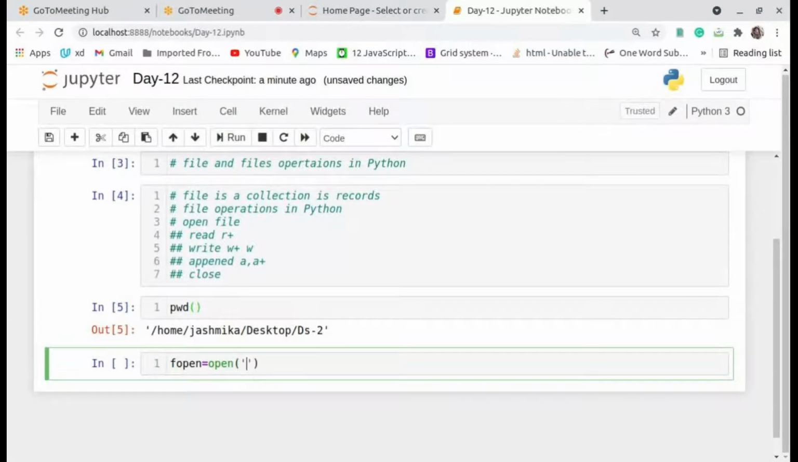If you have the file in your directory, you can directly open it, or else you have to create it. data.txt, this is my new file. Now I create it. After that you have to mention the permission for the file. If you want to read the file, you can take R. If you want to append data into the file, you can take A. Or if you want to write the file, you can use W or W plus.